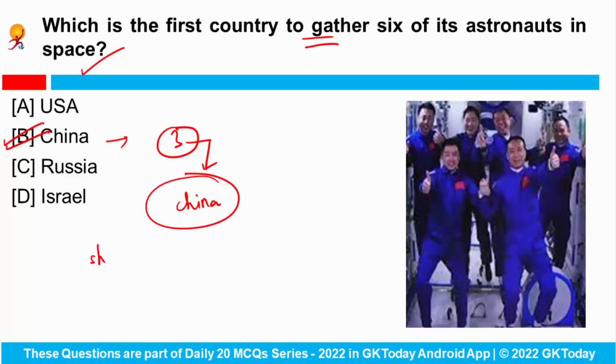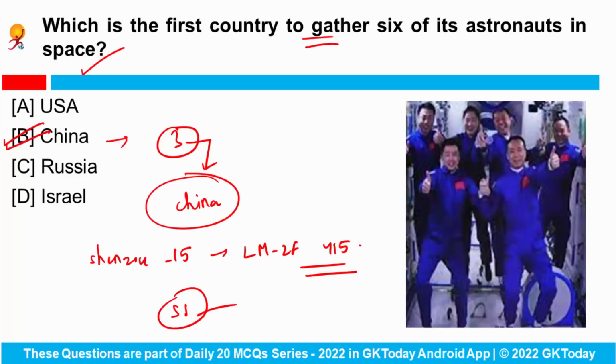And don't forget that the Shenzhou 15 spaceship blasted off atop the Long March 2F Y-15 carrier rocket, and the space station is expected to be completed by the end of this year, and once ready, China will be the only country to have its own space station, right?